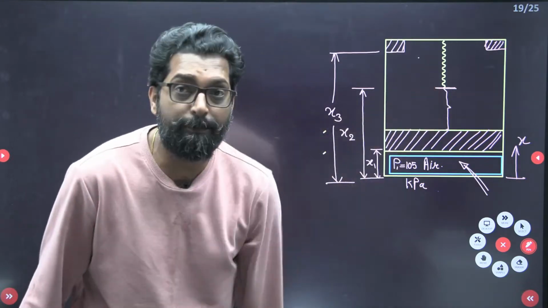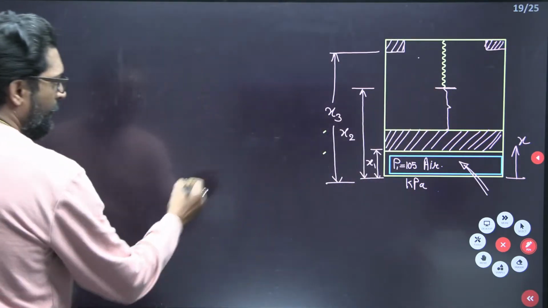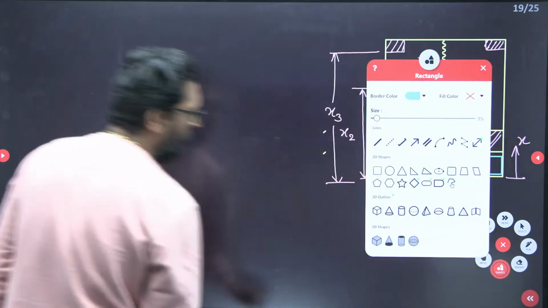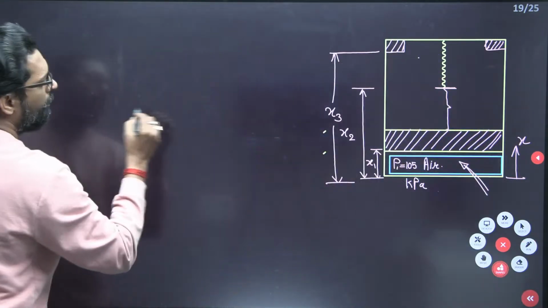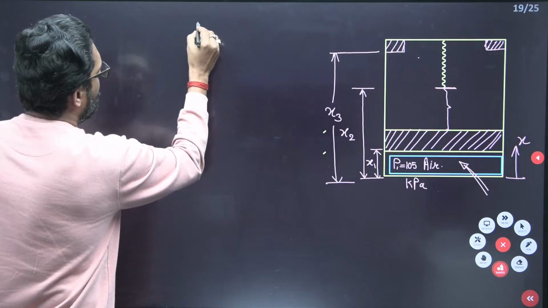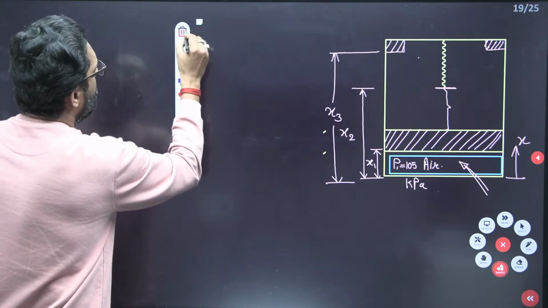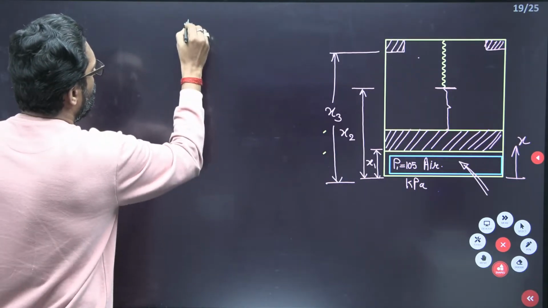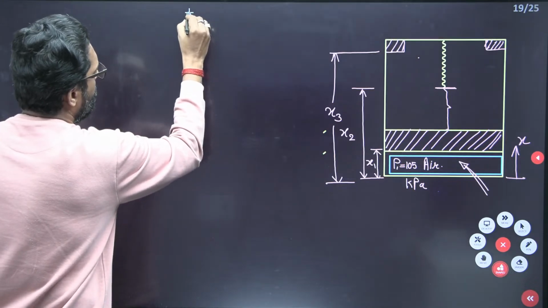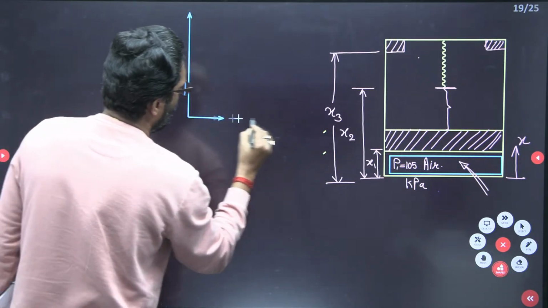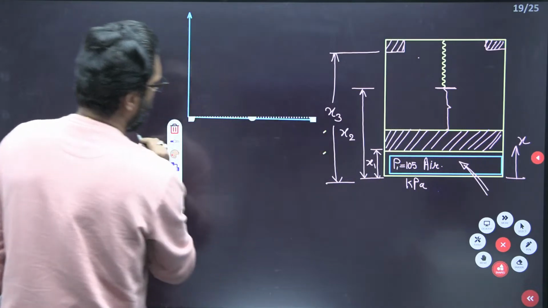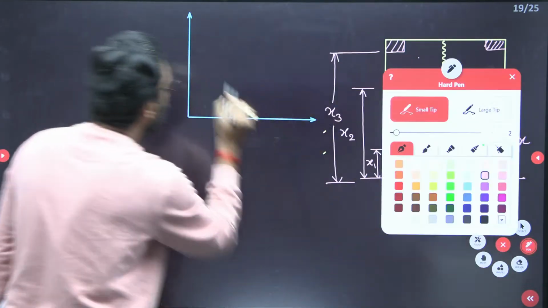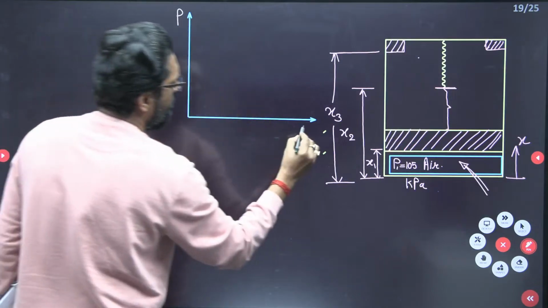First draw the pressure and volume diagram. This is your pressure and this is your volume. This is your pressure and volume diagram.